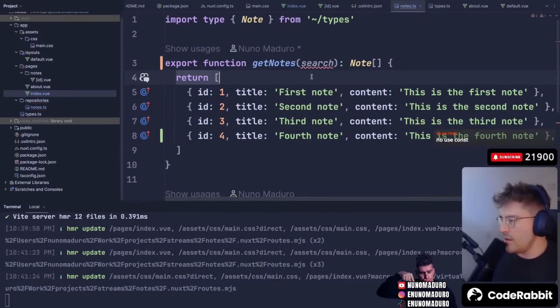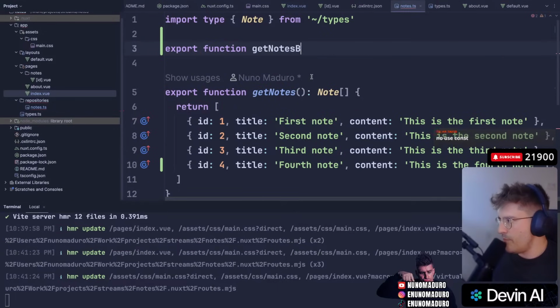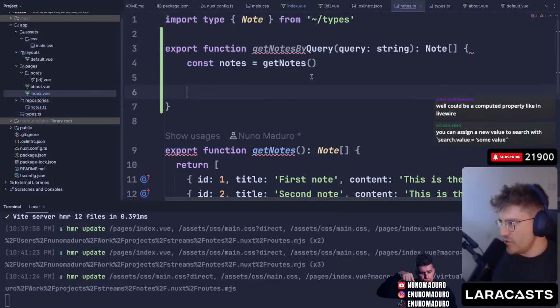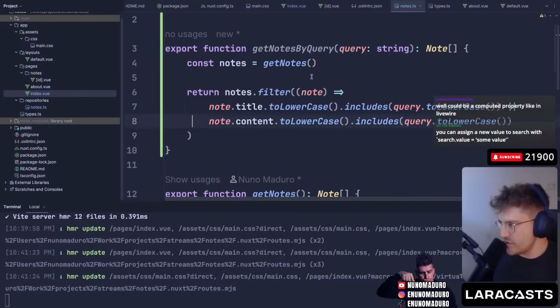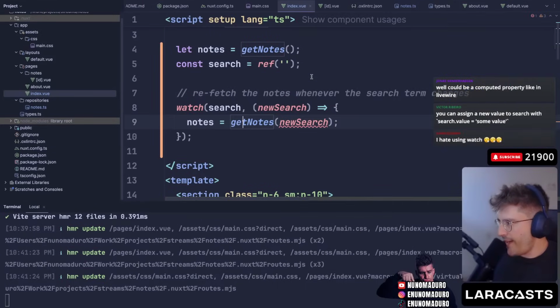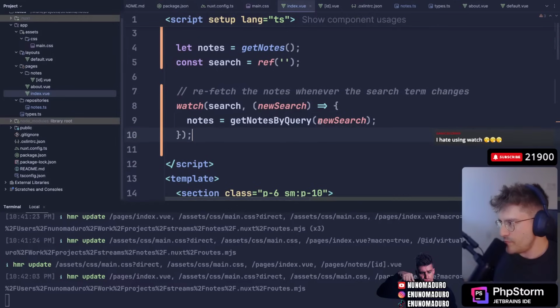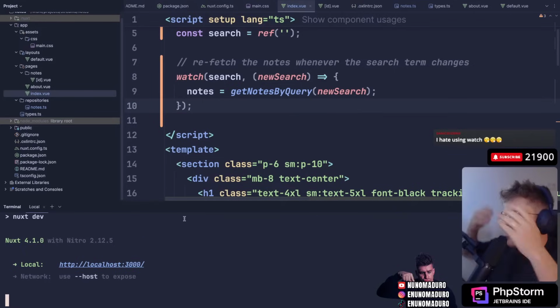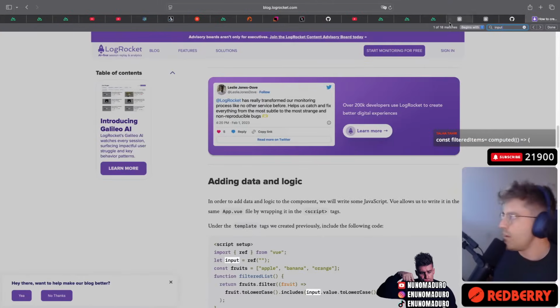And then I kind of want to do another function. Let's type here export function getNodesByQuery, I guess. We fetch all the nodes, and then if the title includes that, we filter them and we return them. Perfect. Let's go back. getNodesByQuery, provide a new search. Beautiful. And with the chat, I don't want to see the chat. I want this to just work, please. Let's see.